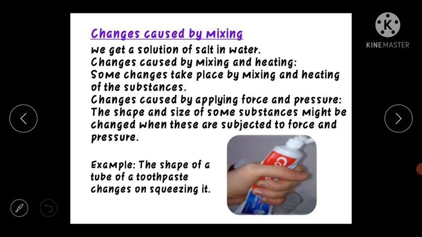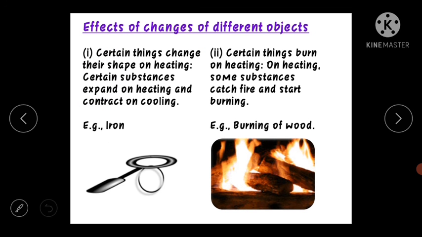So here we have studied three things. First of all, mixing and heating. The second one is applying force and pressure. Here the example of a toothpaste tube is given. The shape of the tube of a toothpaste changes on squeezing it. Happens or not? Right? Then effects of changes on different objects. This was the third cause of change.